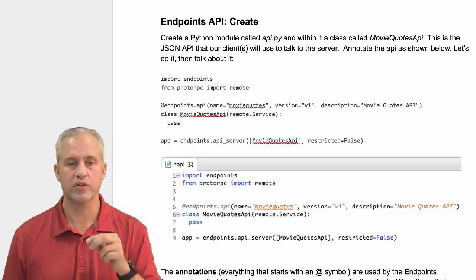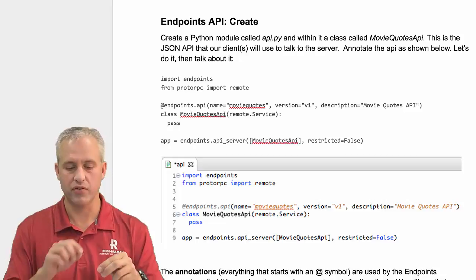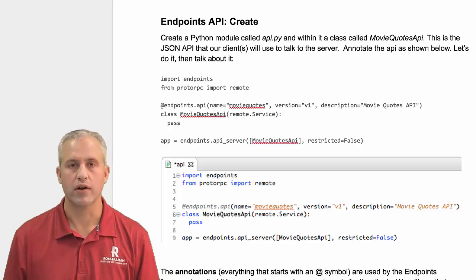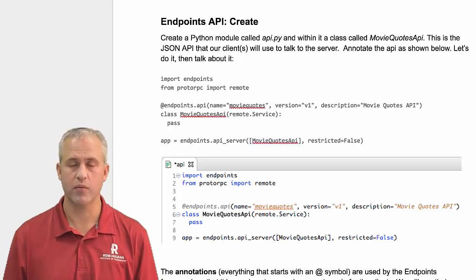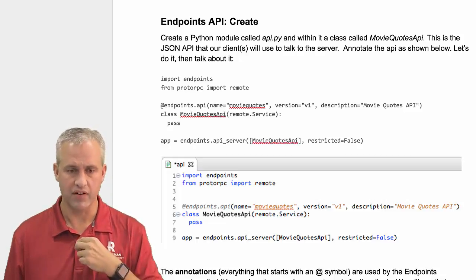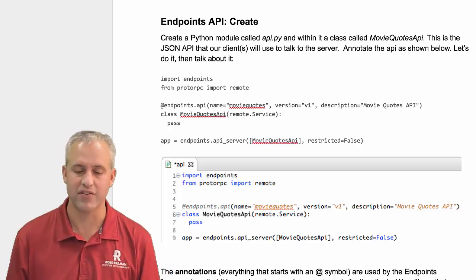Turns out that there's a lot of things that you do the same every time. And whenever you start doing the same thing every time, and there's little ways you can make it better, you're just asking for a framework right there. So endpoints really is just that framework that organizes how you make your own API. And it's kind of like doing it the right way, to be honest.